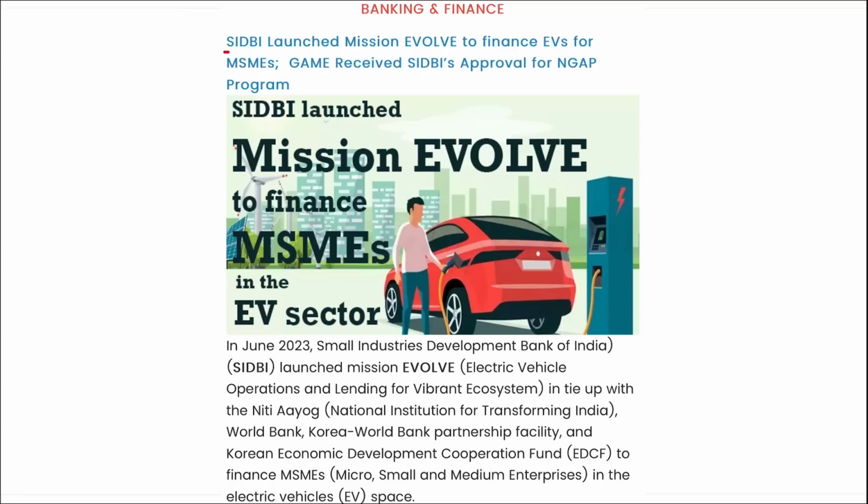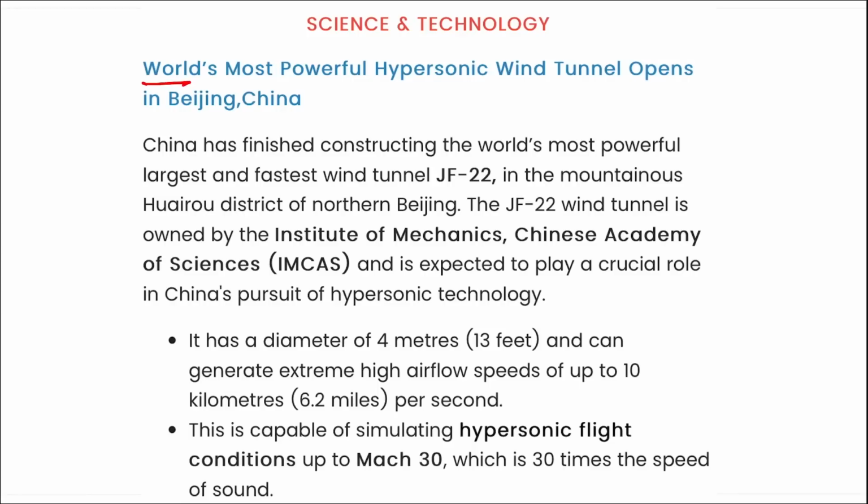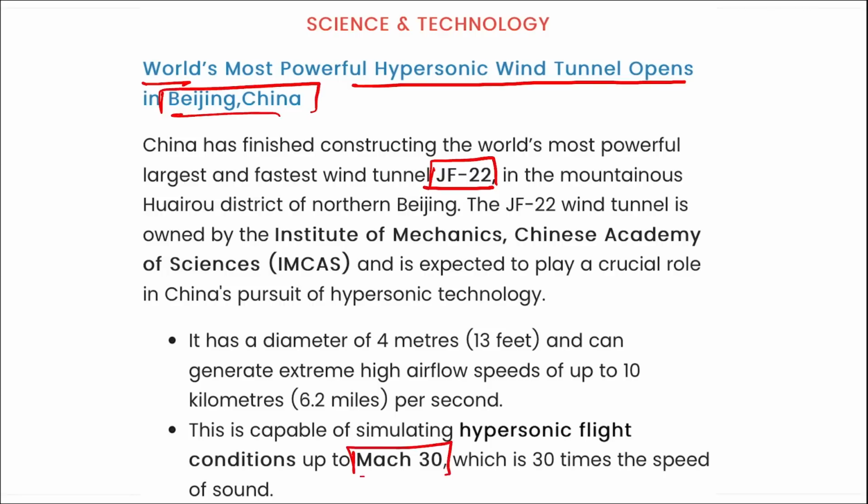Next is your banking. SIDBI, they have launched a mission Evolve to finance electric vehicles in MSMEs. Next, world's most powerful hypersonic wind tunnel opens in Beijing, China. That is your JF22, and this will have a speed of up to 30 Mach, which is 30 times the speed of sound.